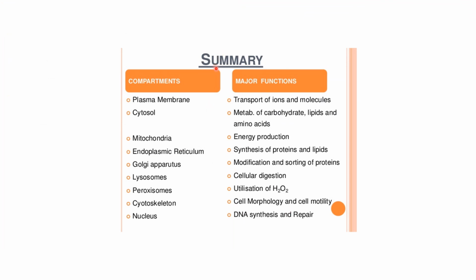Now let's do a recap of what we did. So we did plasma membrane, which helps in transport of ions and molecules. Cytosol, which helps in metabolism of carbohydrates, lipids and proteins, that is amino acids. Mitochondria, which is for energy production. Endoplasmic reticulum helps in synthesis of proteins and lipids. Golgi apparatus, which helps in modification and sorting of proteins. Lysosome, which helps in cellular digestion. Peroxisomes, which is for utilization of H2O2. Cytoskeleton, which helps in cell morphology and cell motility, and nucleus, which helps in DNA synthesis and repair.